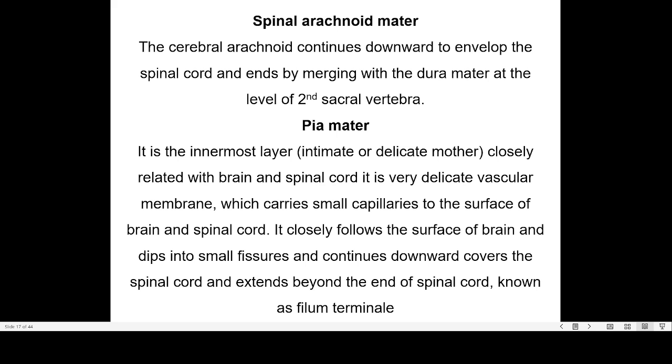Then the pia mater, it is the innermost layer. It is closely related with the brain and spinal cord. It is a very delicate vascular membrane which carries small capillaries to the surface of the brain and spinal cord. It closely follows the surface of the brain and dips into the small fissures and continues downward, covers the spinal cord and extends beyond the end of the spinal cord as the filum terminale. So these are the three layers of the meningeal portion, that is the part of layers of